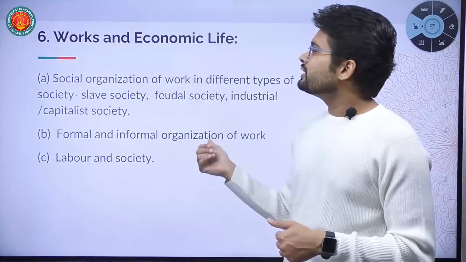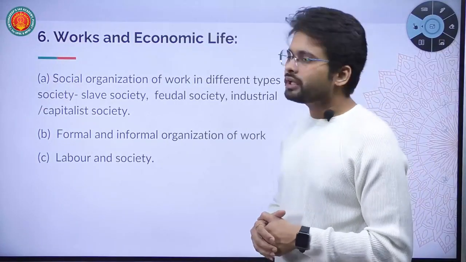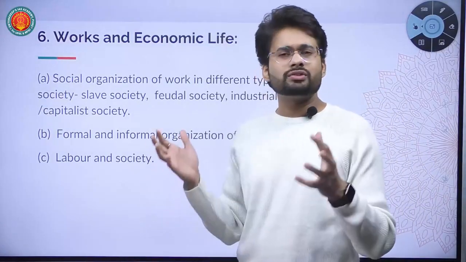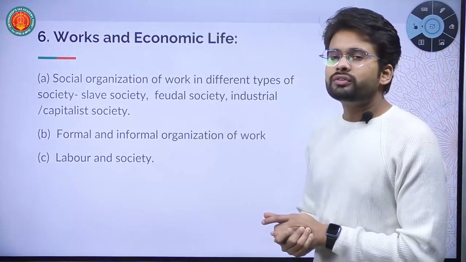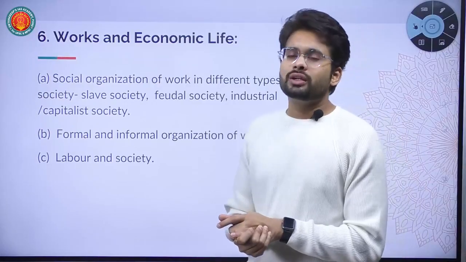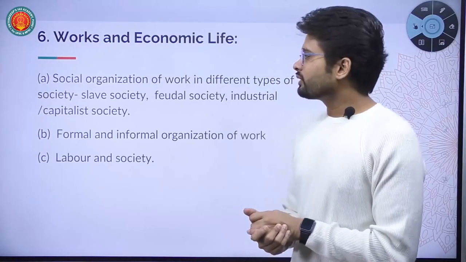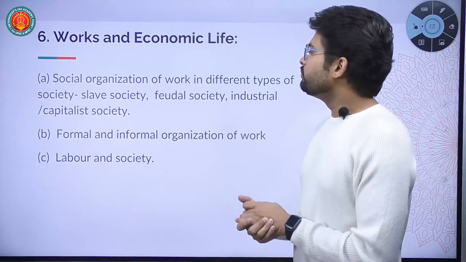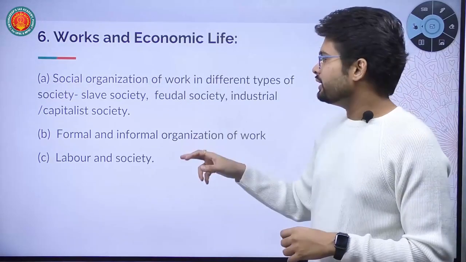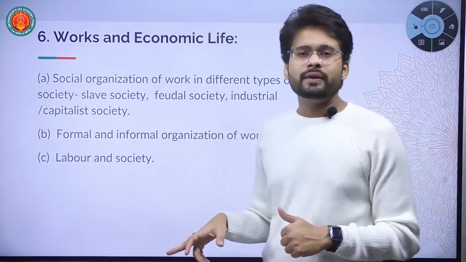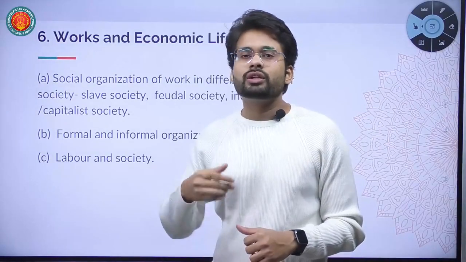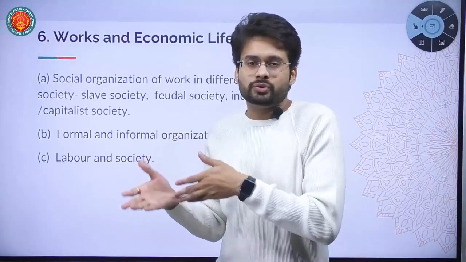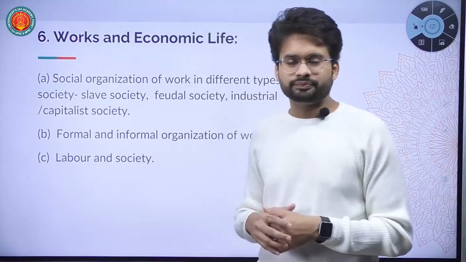Chapter 6 is called as works and economic life. Again, one of the smallest but interesting topic. Here we are going to study how the society is economically organized based on the work, how the work is organized in slave society, in feudal industrial capitalist society, and what are the factors of production, modes of production, work organization in different types of society. We are going to compare those.